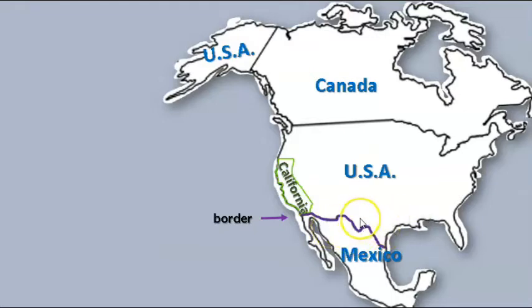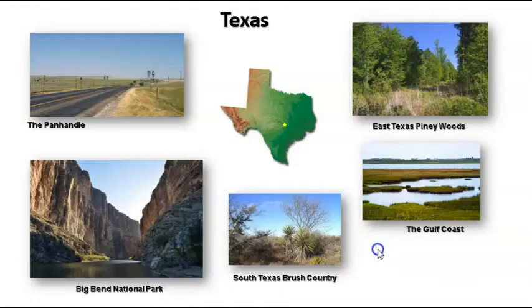All right, here is another state that borders Mexico. Do you recognize this state? Texas. Texas shares a long border with Mexico. Here are some pictures of Texas. It's a very big state. Much of it is flat.